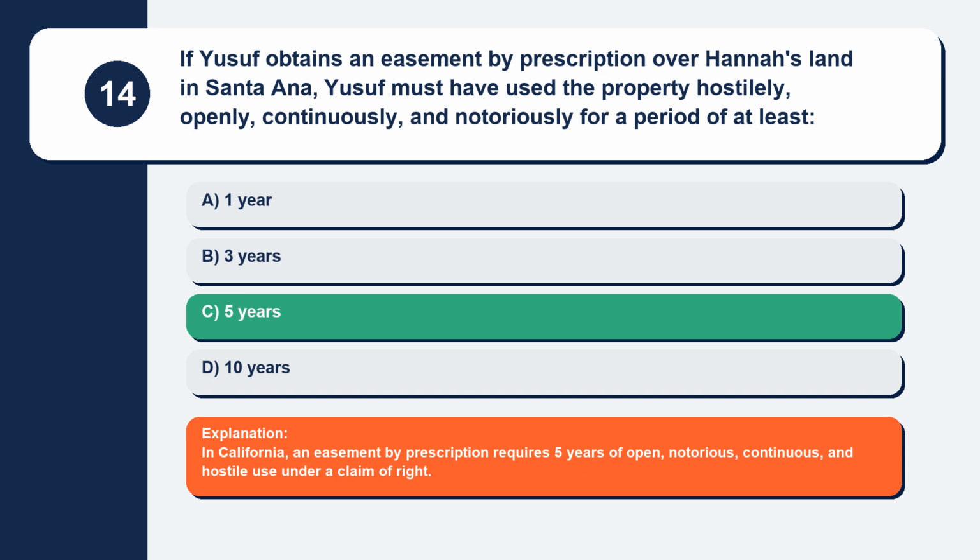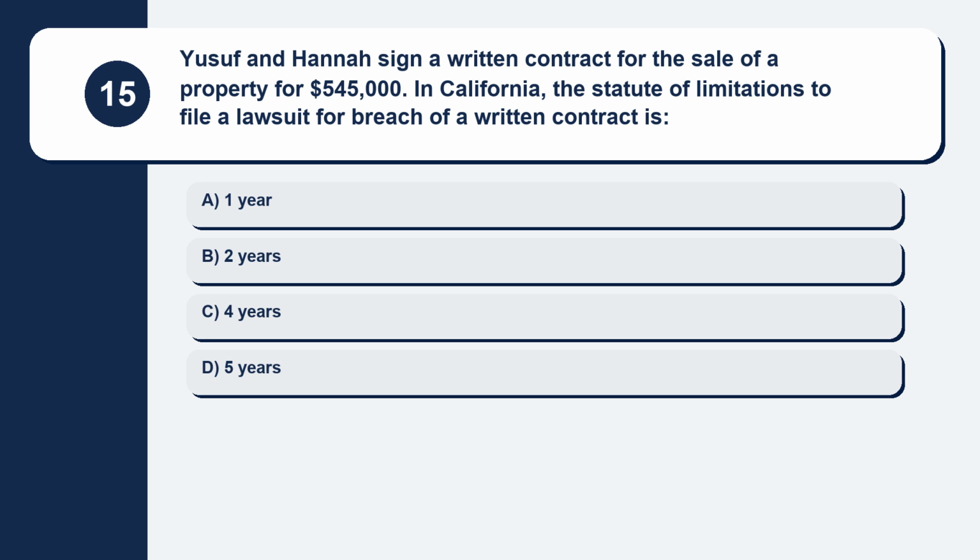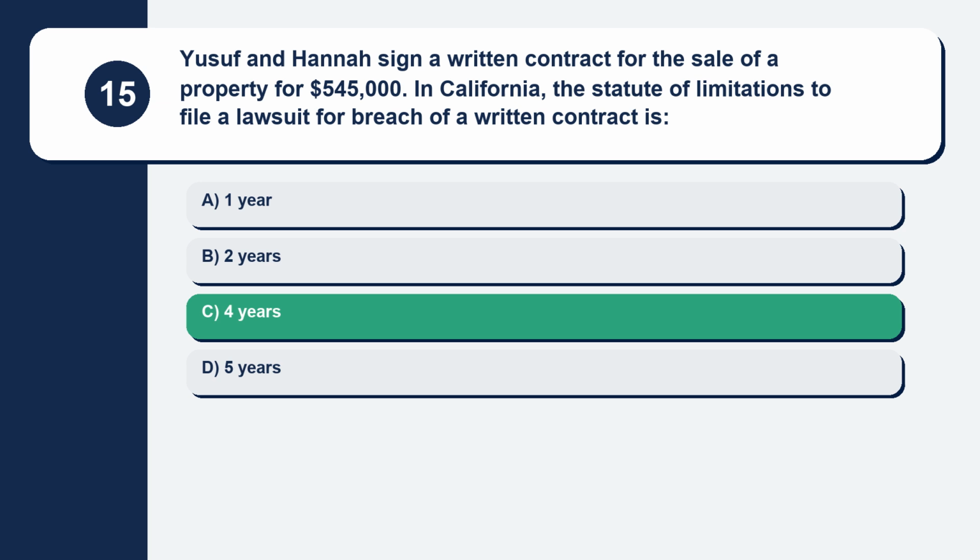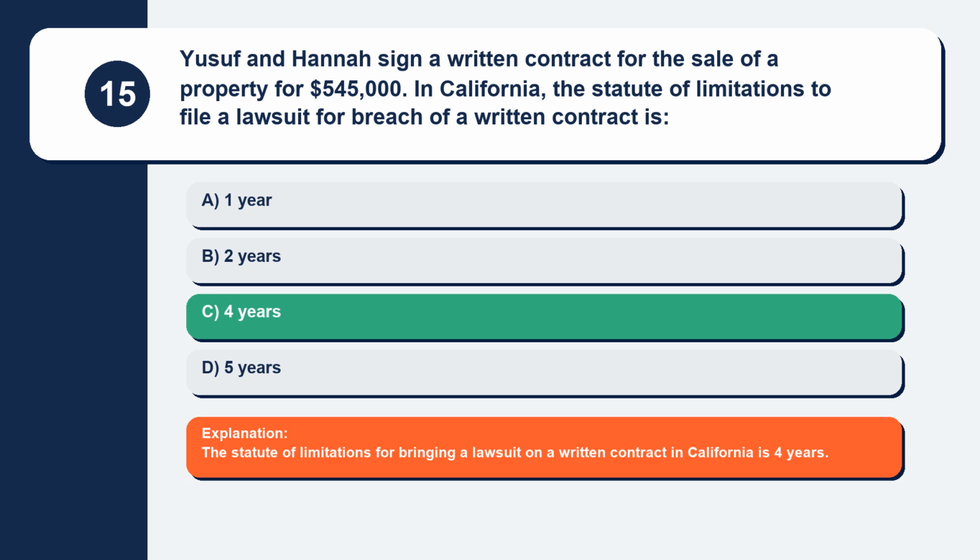Question 15. Yusuf and Hannah sign a written contract for the sale of a property for $545,000. In California, the statute of limitations to file a lawsuit for breach of a written contract is. Here are your options. Option A, 1 year. Option B, 2 years. Option C, 4 years. Option D, 5 years. The correct answer is option C, 4 years. Explanation: the statute of limitations for bringing a lawsuit on a written contract in California is 4 years.